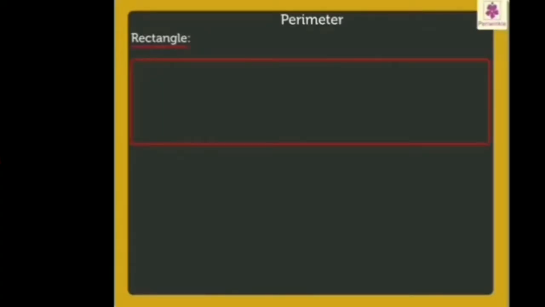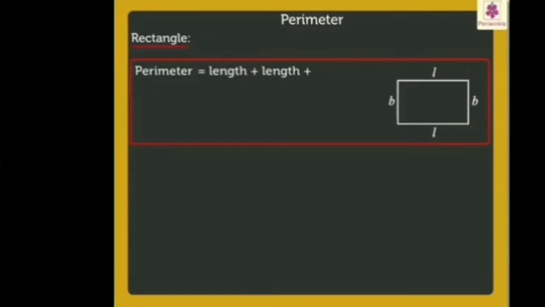Now, let us look at the formula for the perimeter of a rectangle. We have already learned that a rectangle has four sides wherein the opposite sides are equal in length. Thus, the perimeter of a rectangle is equal to length plus breadth plus length plus breadth.